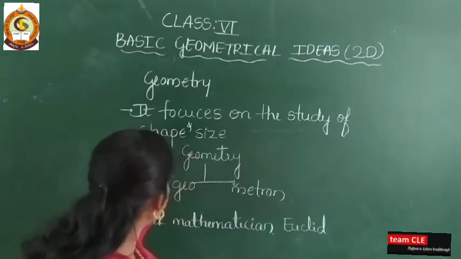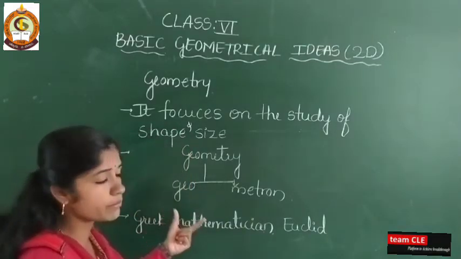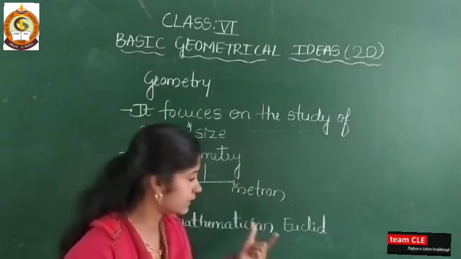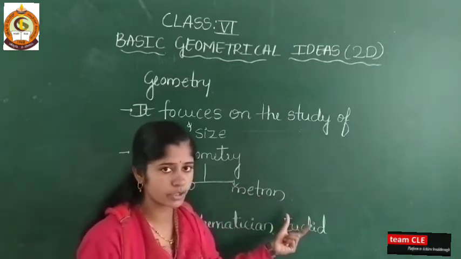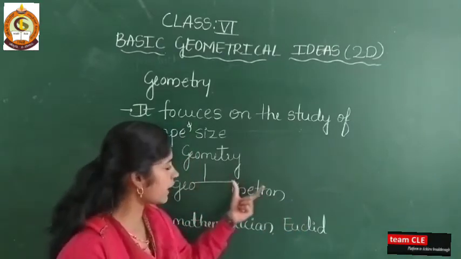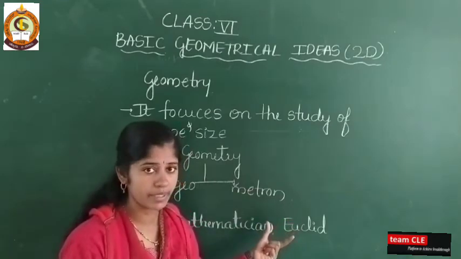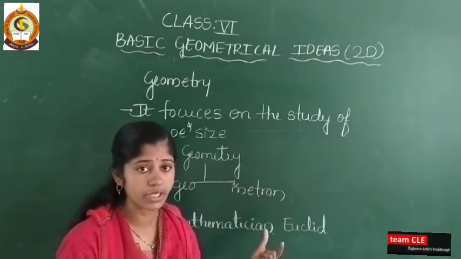Geometry comes from two Greek words, geo and metron. Geo means earth and metron means measurement. So it is the measurement of the earth.